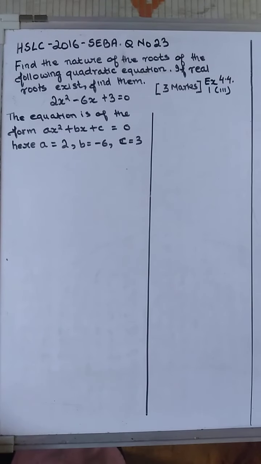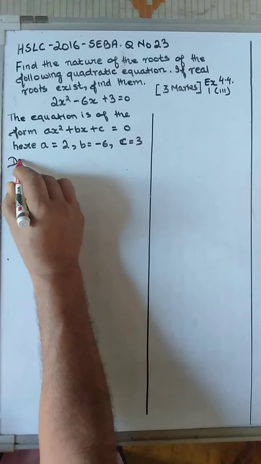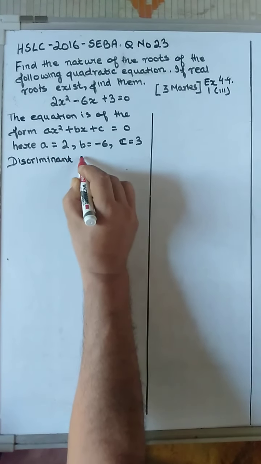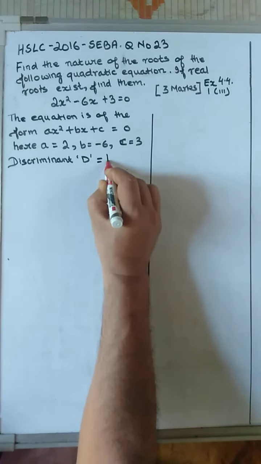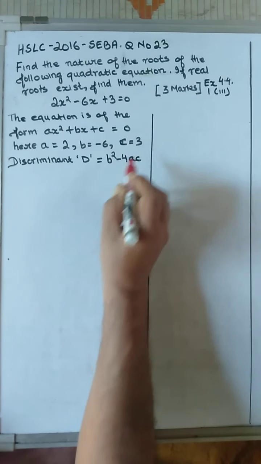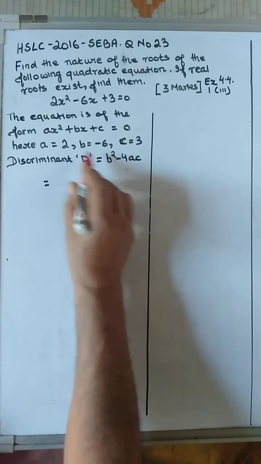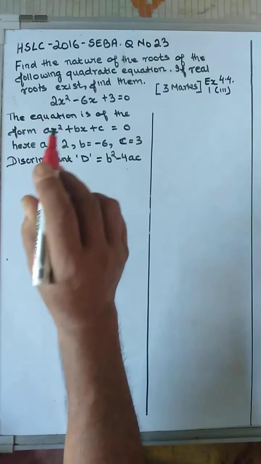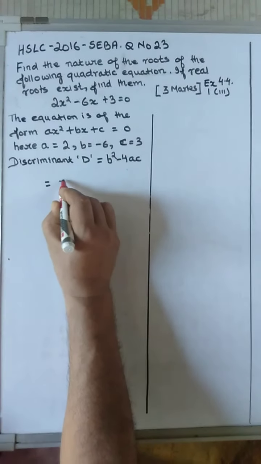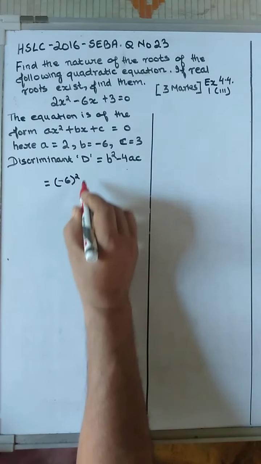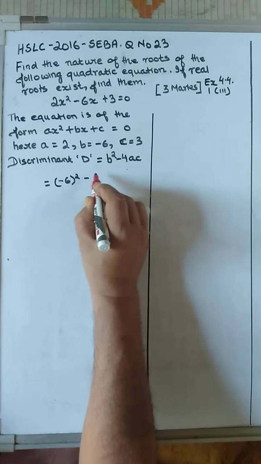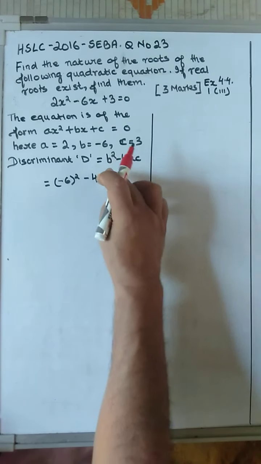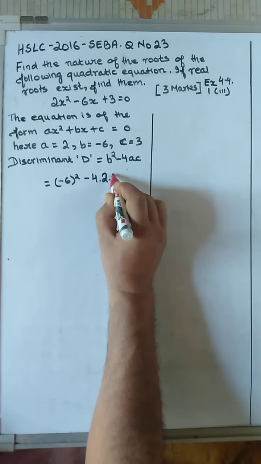Then we determine the nature of the roots by saying discriminant D is equal to b squared minus 4ac, which is equal to, now you can easily see, the coefficient of b, which is minus 6, whole thing squared, and then minus 4 into the coefficient of x squared, which is 2, into the constant 3.